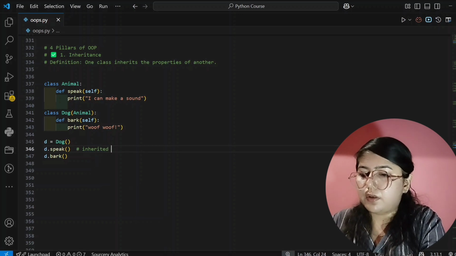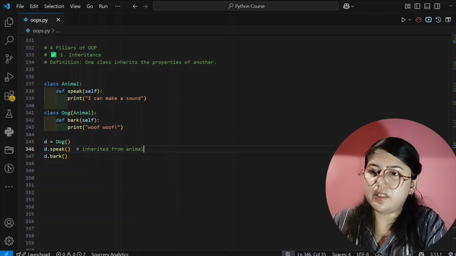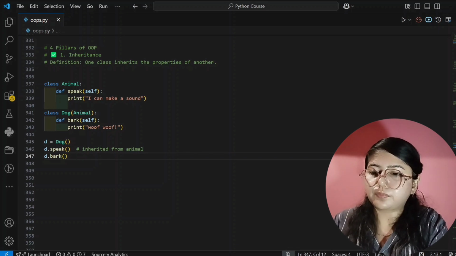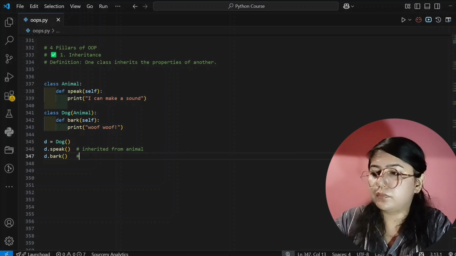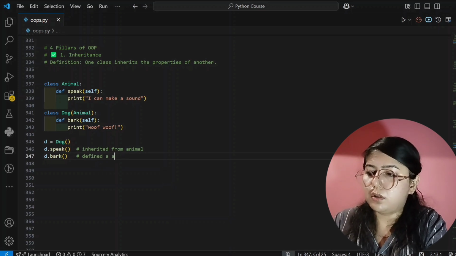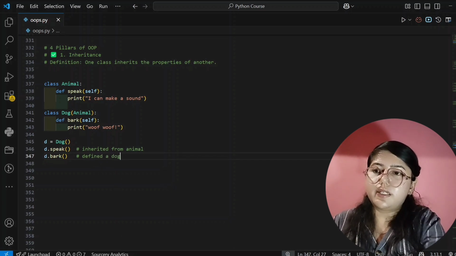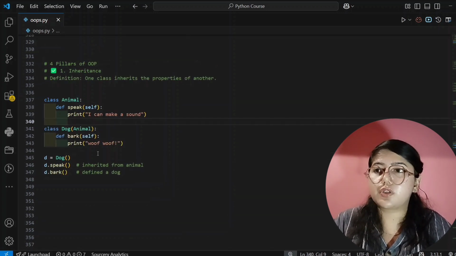Inherited from animal I am writing here, or parent you can write, and then define a dog or child, as you wish. So I hope you understood. Now we will jump to our next pillar of OOPS.